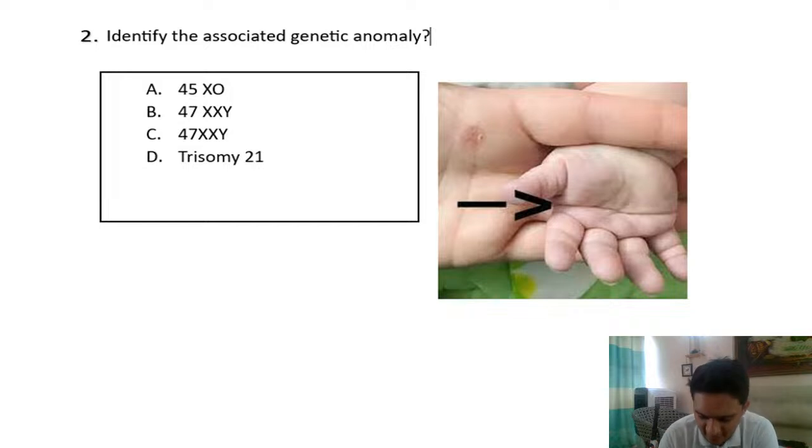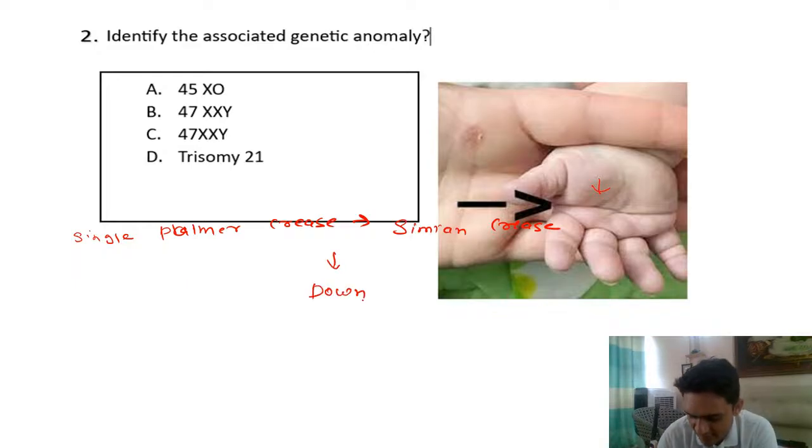Okay, so what we are seeing here, this line that you see here, is called a single palmar crease. We also call it a simian crease. And this is very characteristic of a syndrome that we study, that is Down syndrome. Correct? Okay, so this is pathognomonic. I told you what pathognomonic is: you see one characteristic feature and you know what it is. So this is Down syndrome.